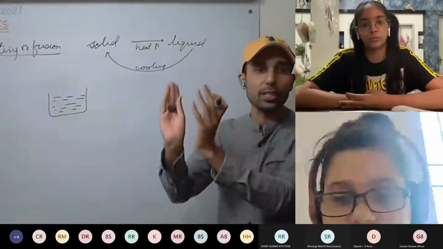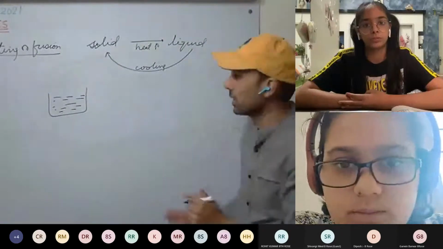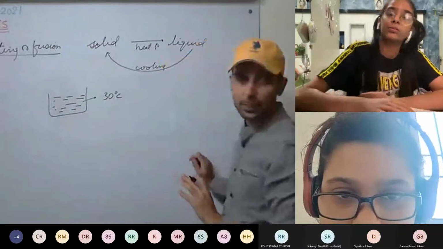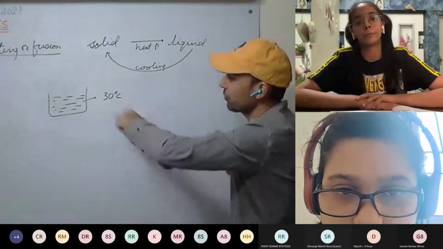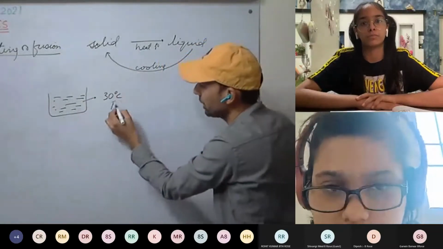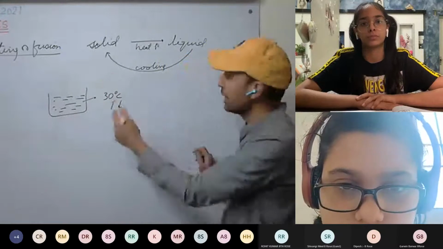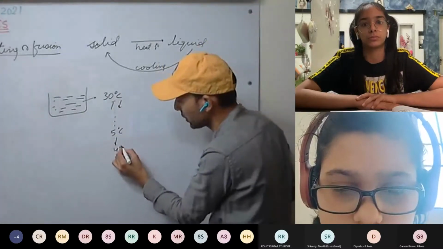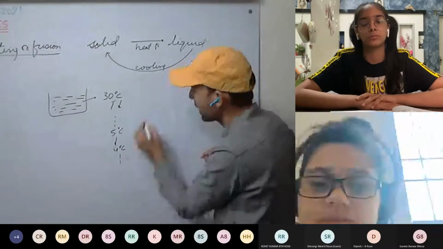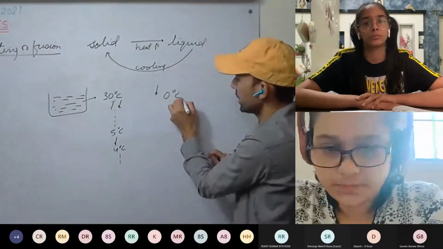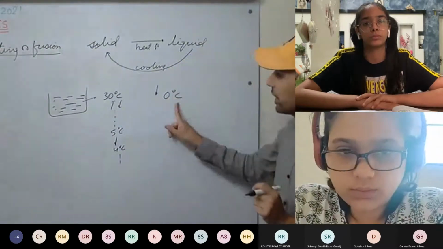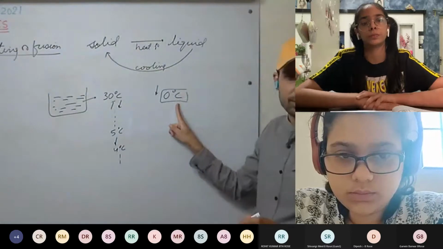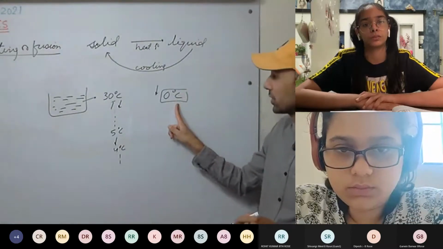For example, you have put this liquid water into a refrigerator. Initially its temperature is around 30 degrees Celsius, for example. We are taking heat from it, so the temperature will be decreasing. You see the temperature continuously decrease, 5 degrees Celsius, 4 degrees Celsius. It is decreasing. It reaches 0 degrees Celsius. Now you see the thermometer is stuck at 0 degrees Celsius.